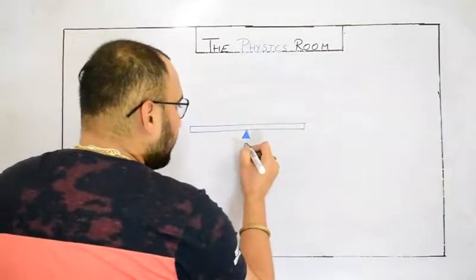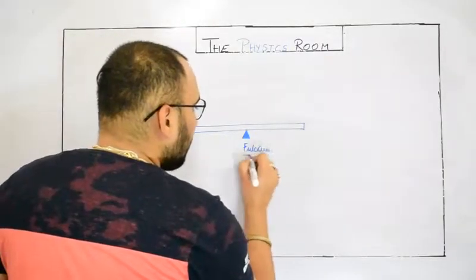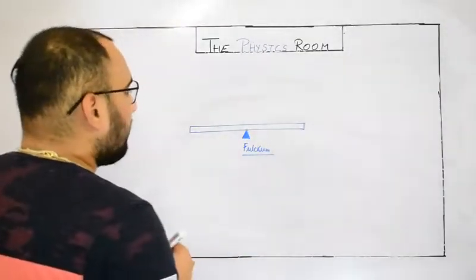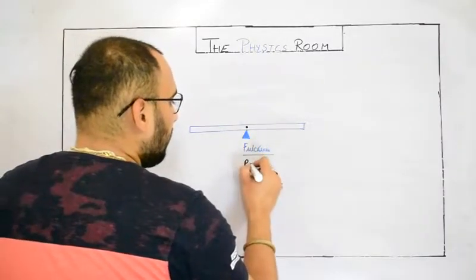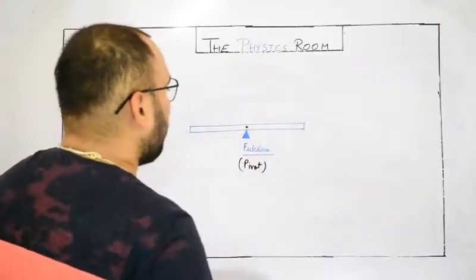This point is called the fulcrum. You will study about this in machines also. Right now you can imagine it as a pivot point, because about it this rod can rotate.